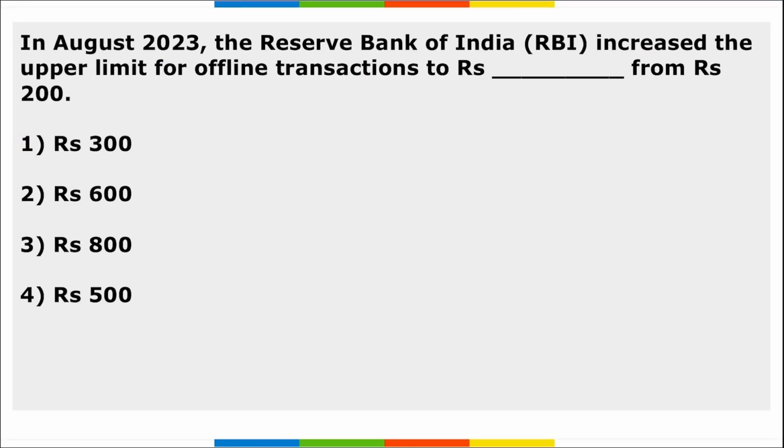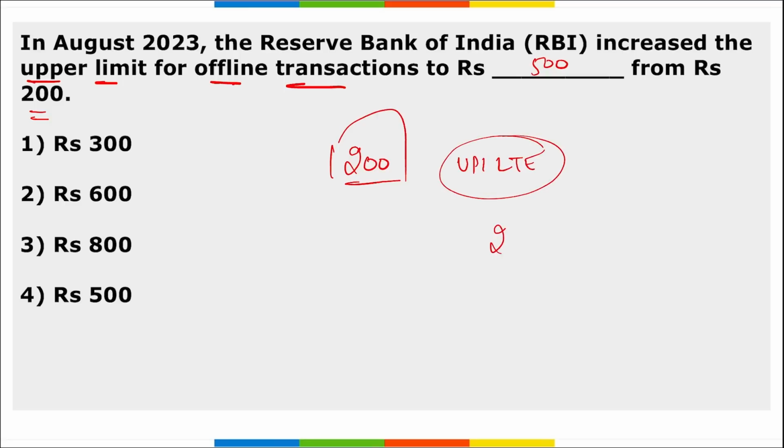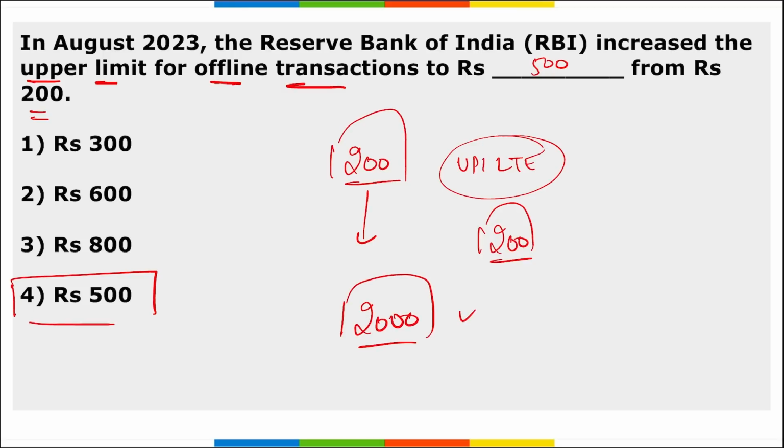Next, RBI has increased the upper limit for offline transactions to 500 rupees, that was earlier 200 rupees. Like if you remember, through the UPI Lite feature you were able to pay even without the internet up to 200 rupees, correct? But now this limit has been extended to 500 rupees. Also the limit for a particular day was set at 2000 rupees and it is still 2000 rupees only.